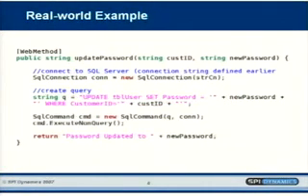We found this about a year ago on one of our first Ajax assessments, where this is a web method. This is one of my all-time favorite real-world examples. We have a method called update password that takes a customer ID and a new password and just accepts that blindly. So, are we missing anything here? Maybe an old password to confirm that you really are the person who knows the old password. Bonus points for anyone else who can find other vulnerabilities in this code. SQL injection. Anything else? Cross-site scripting, exactly. So what we have here is a method that anyone can call directly.